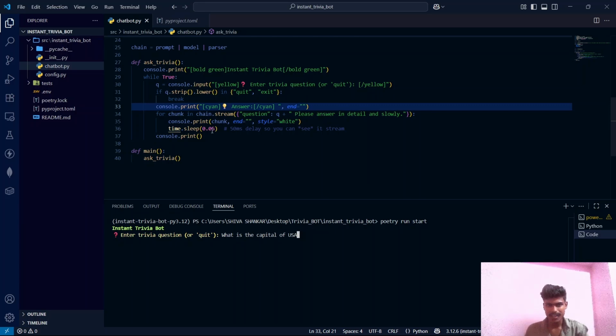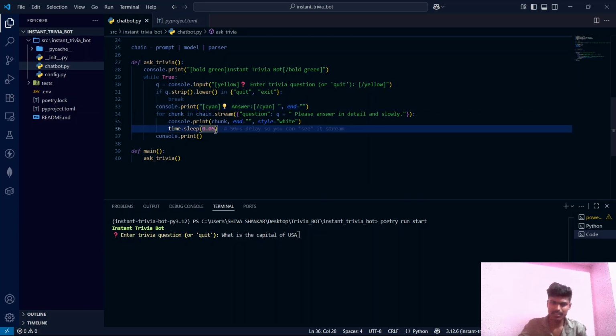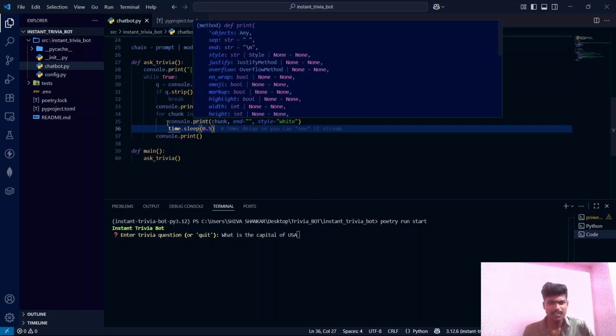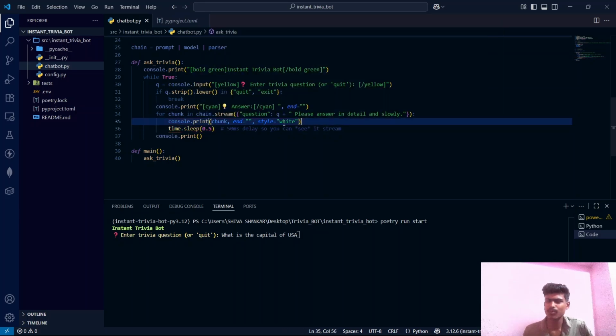We have also added a delay. Let's increase this delay, guys, to 0.5. Save it. And here this is nothing fancy, guys. The style is white. That means the answer will be white. And this attribute is what is printed after each token.